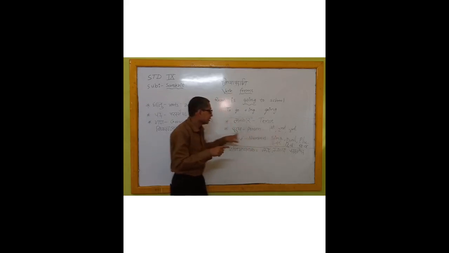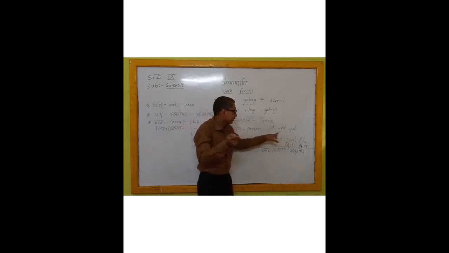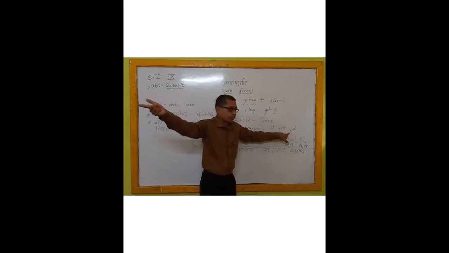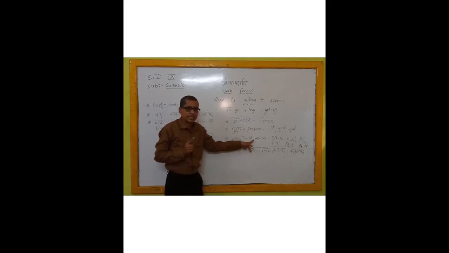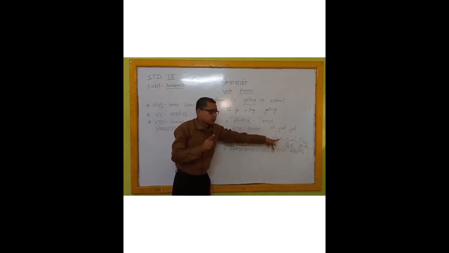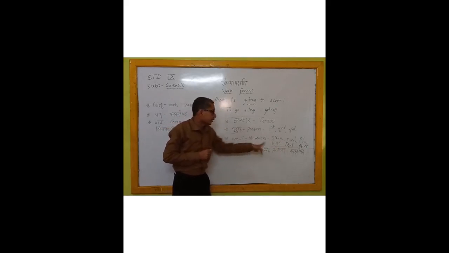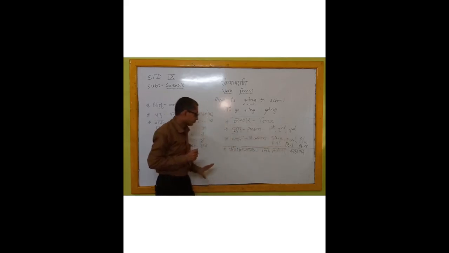But in Sanskrit we say uttam purush, madhyam purush, and anya purush. Then vachanam. Vachanam means numbers. In English, singular, dual, and plural. In Sanskrit, we say ekvachanam, dvivachanam, and bahuvachanam.